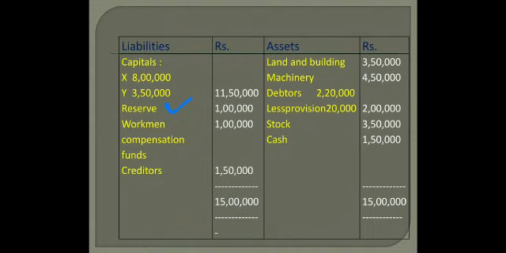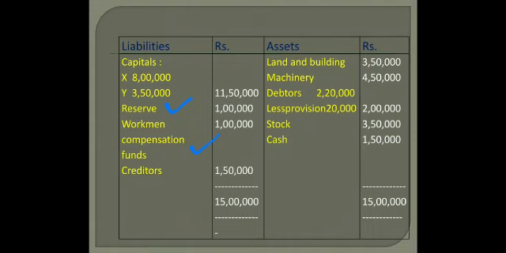Now, whenever you get a fund like workman compensation, I hope you remember the entries. Here it is 1 lakh. You have to check, is there any claim against workman compensation? If, children, there is a claim against workman compensation, then you have to first settle the claim.